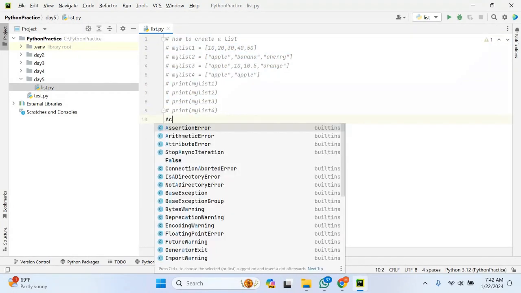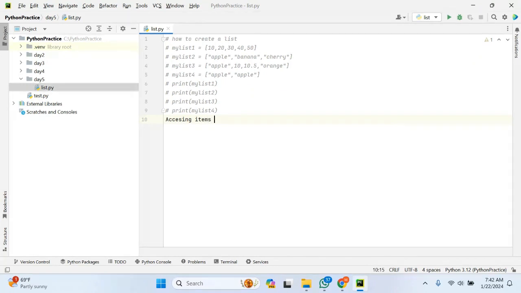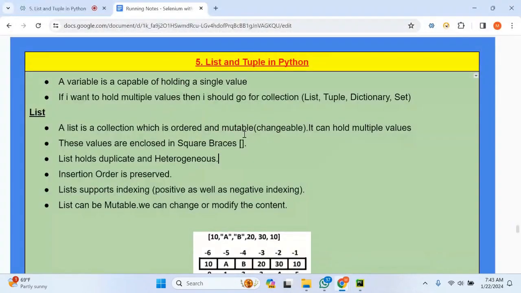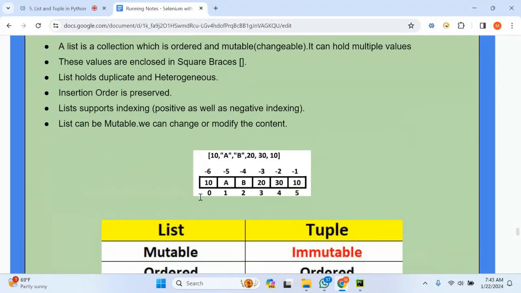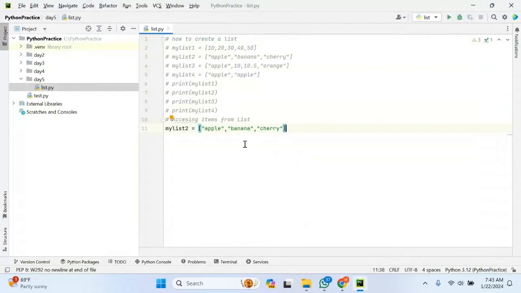Accessing items from a list. How can you access them? We can access the items from the list by using indexing. As you know, Python supports positive as well as negative indexing, and this is how the indexing is done. Positive indexing starts from 0, and negative indexing starts from -1. In the same order, we will try to access the list.